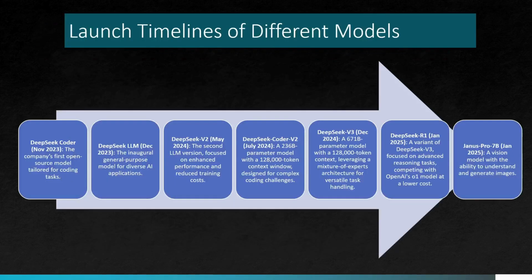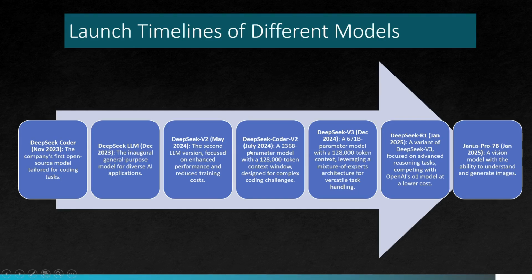Now let's take a look at the next slide. This is not the first model they have launched. This organization is a fairly new company; they have been working for the last 2 years, so it is a very new company. They have developed different models. Models are basically ones in which a lot of data has been trained and a certain version is launched. This is not their first version. They launched DeepSeek Coder in November and DeepSeek LLM in December 2023.